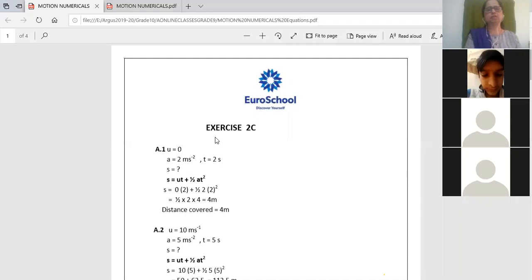Can you see exercise 2C? Yes, ma'am. Okay, fine. So everyone will open to page number 52. You may have 53 or 54. Come to the numericals. Exercise 2C, numericals.